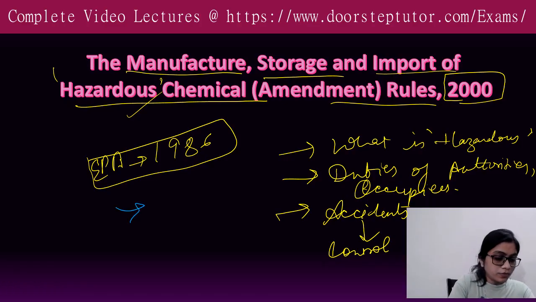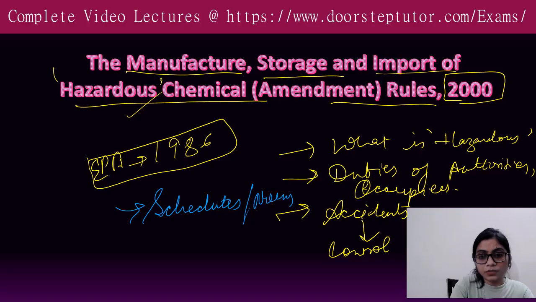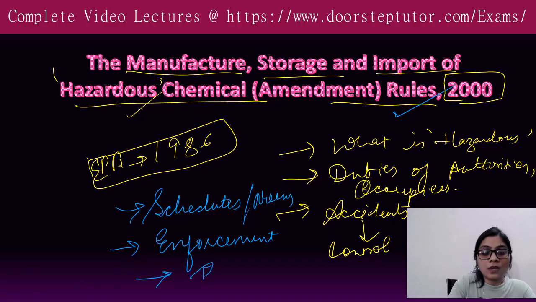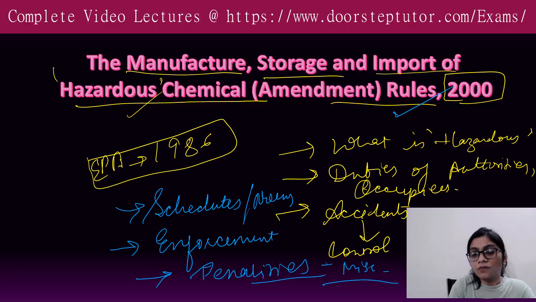Moreover, we will also see the different schedules and norms mentioned in this particular rule of 2000, how these rules are enforced, and then the penalties and other miscellaneous matters related to this act. I hope you have got the outline of this.